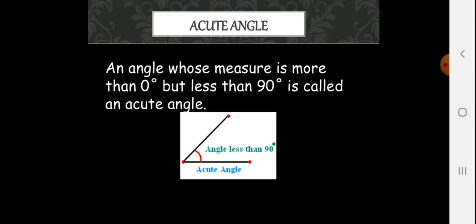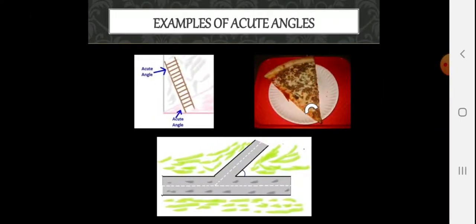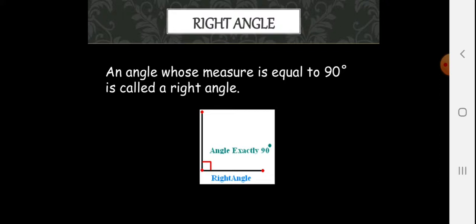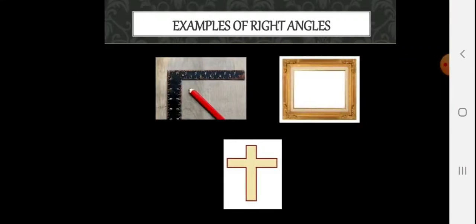Acute angle: an angle whose measure is more than 0 degree but less than 90 degree is called the acute angle. Examples of acute angles you can see here in the figure, which are less than 90 degree. Right angle: an angle whose measure is equal to 90 degree is called the right angle.